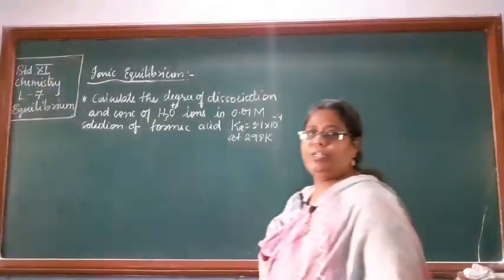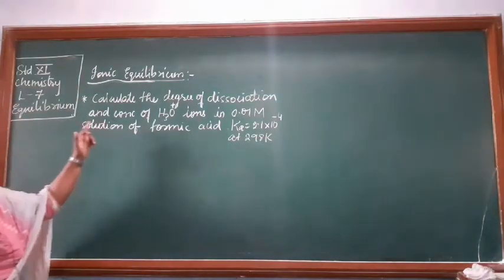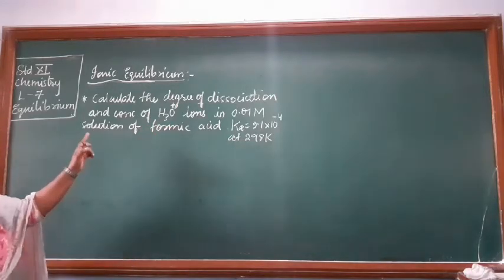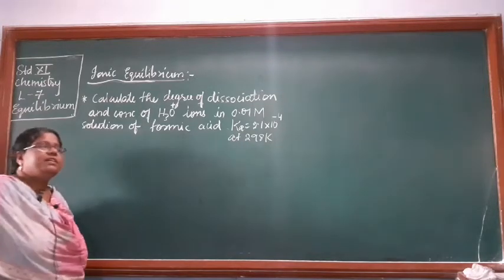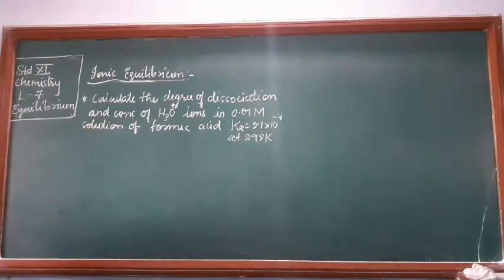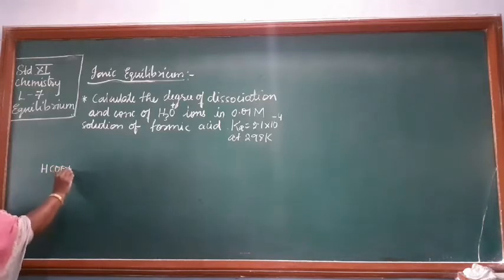Now let us do one question based on this. Calculate the degree of dissociation and concentration of H3O plus ions in 0.01 molar solution of formic acid. The dissociation constant of the acid is given as 2.1 into 10 power minus 4 at 298 Kelvin. First and foremost we will write the equation.